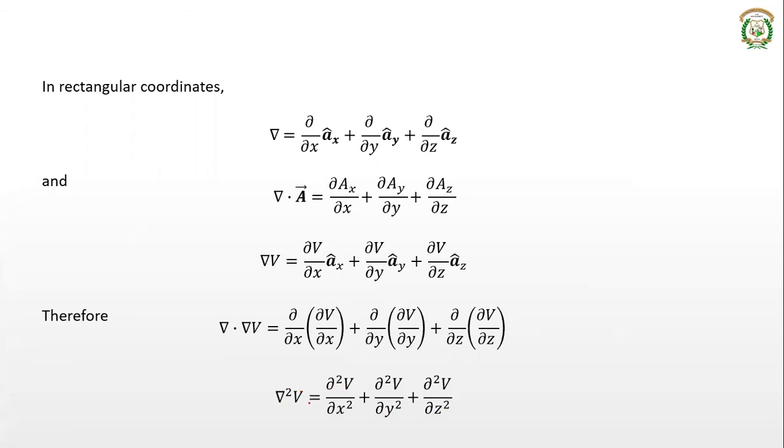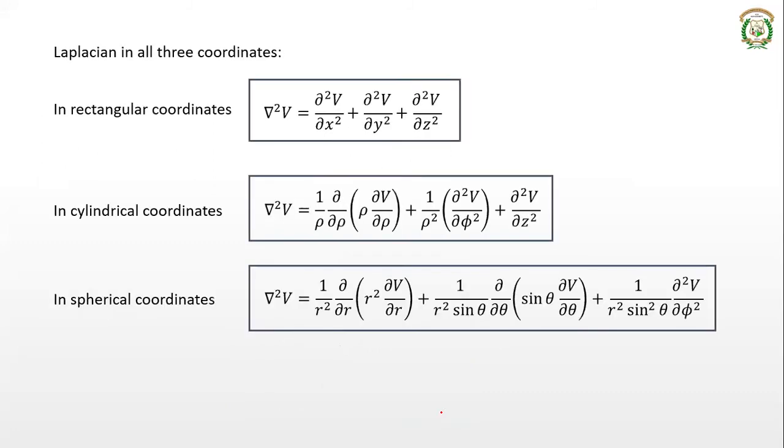Okay, so del square V is equal to ∂²V/∂x² plus ∂²V/∂y² plus ∂²V/∂z². So this is in rectangular coordinates. Similarly, you can find it in the other two coordinate systems. In cylindrical coordinates, that is in terms of rho, phi and z, it is 1/ρ ∂/∂ρ (ρ ∂V/∂ρ) plus 1/ρ² ∂²V/∂φ² plus ∂²V/∂z². This is the Laplacian in cylindrical coordinates.